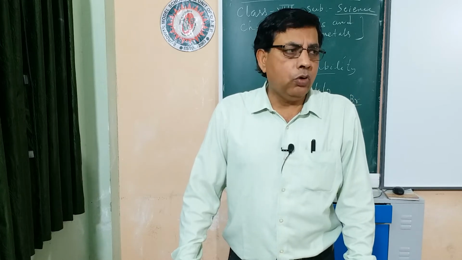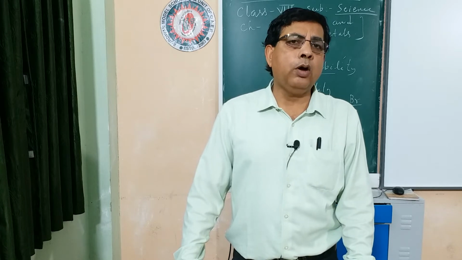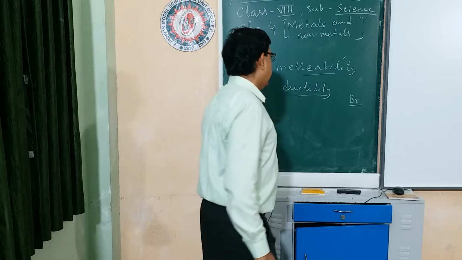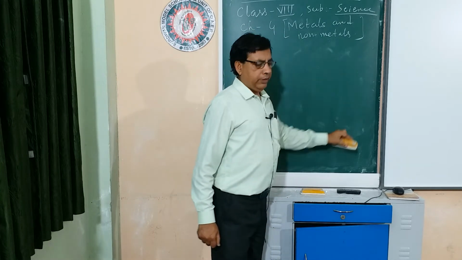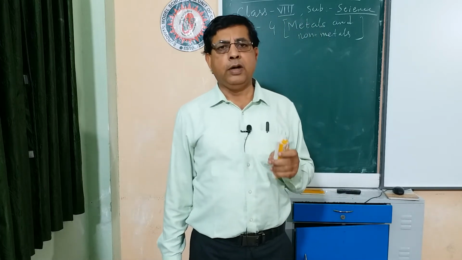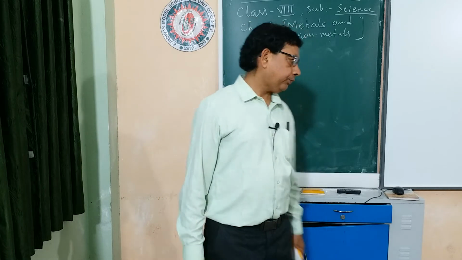The malleability and ductility character is maximum in case of gold. With 1 gram of gold, you can produce a thin long wire of about 1 kilometer. This is the highest malleability and ductility. So this is another difference between metal and non-metal: metals are malleable and ductile, but non-metals are non-malleable and non-ductile.